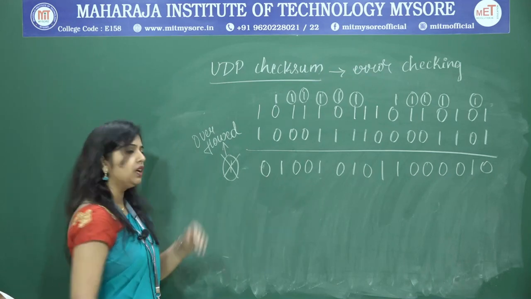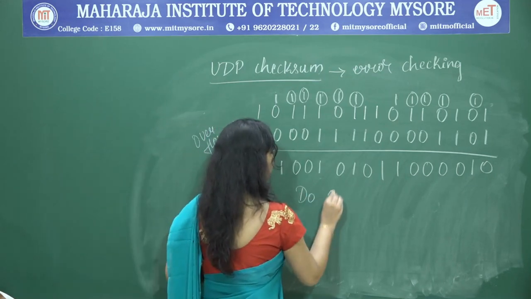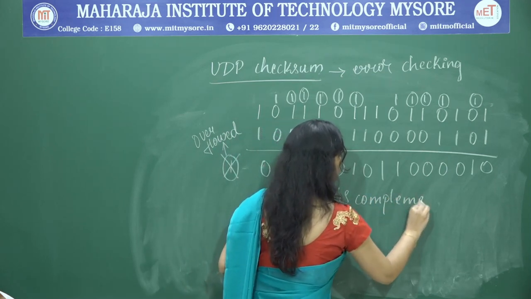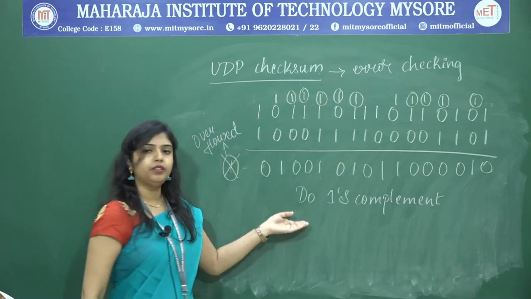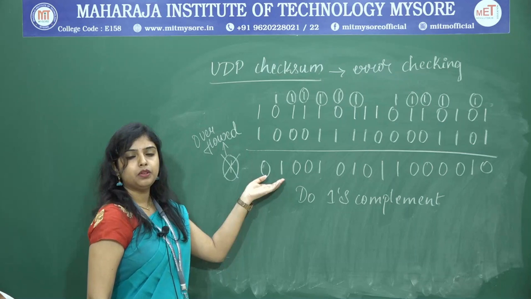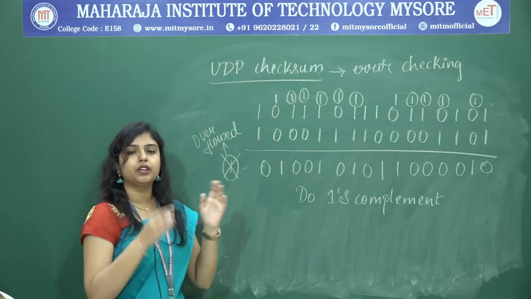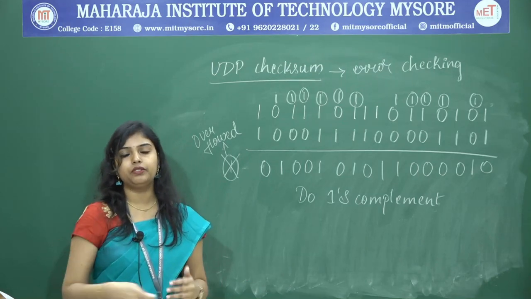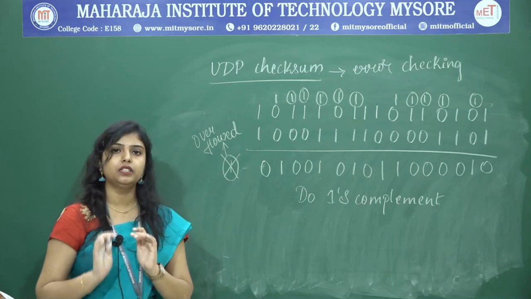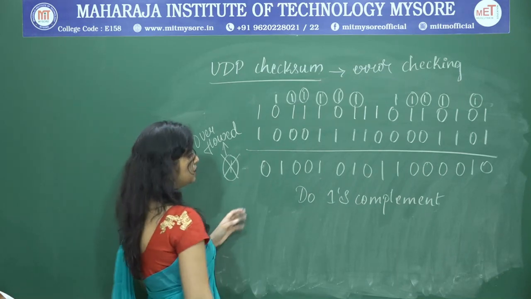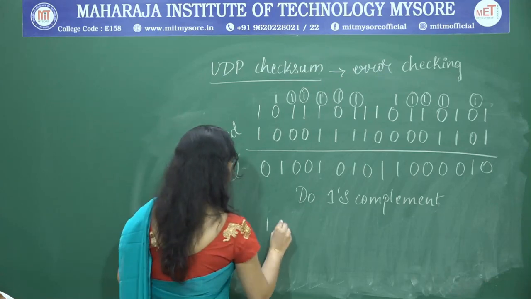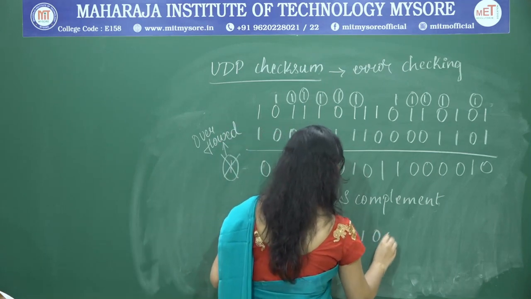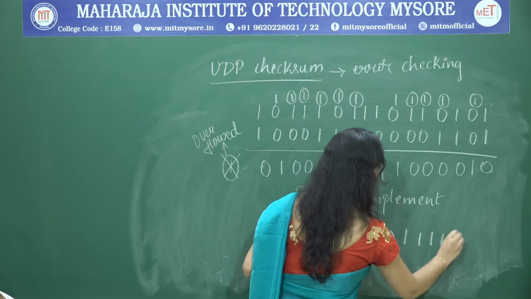Now, what we have to do? We have to do the ones complement for this. So, we have to perform ones complement to this summation of all the bits. That means, we have to convert zeros to 1 and ones to 0. If we encounter 0, convert it to 1. If we encounter 1, convert it to 0. That is what a ones complement is. After performing ones complement, what we are going to get is 1 0 1 1 0 1 0 1 0 0 1 1 1 1 0 1.